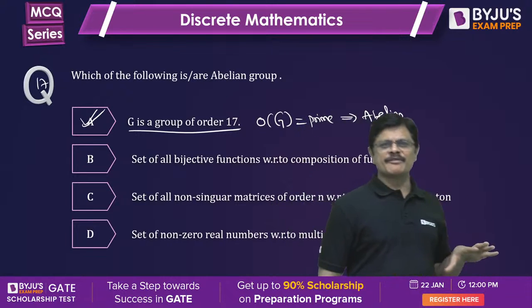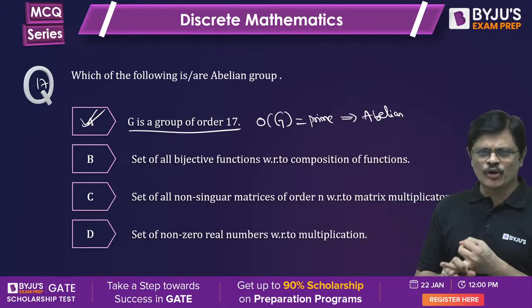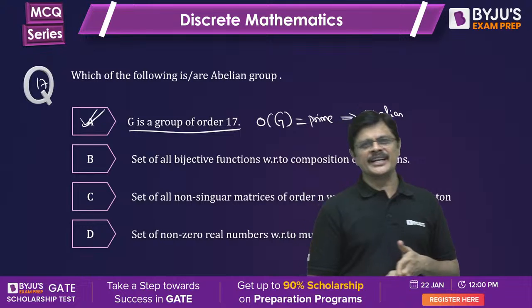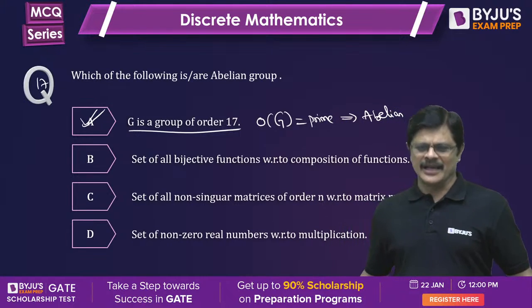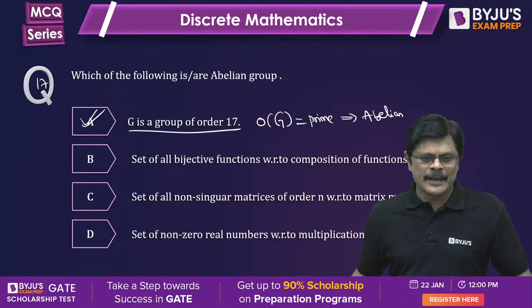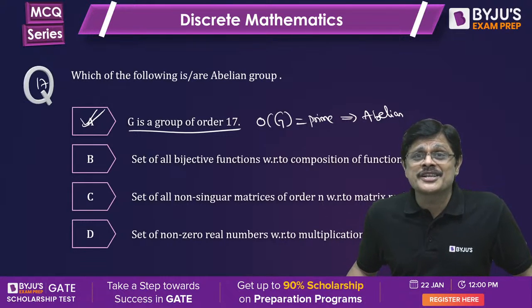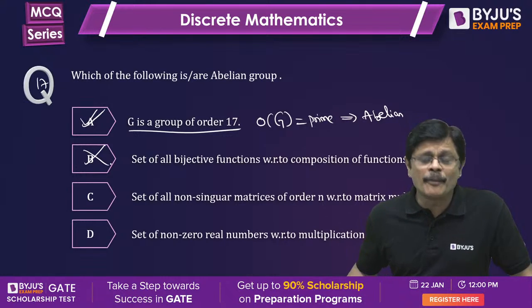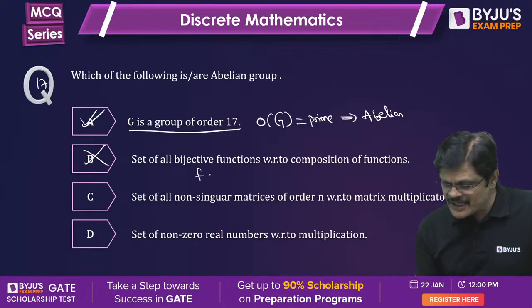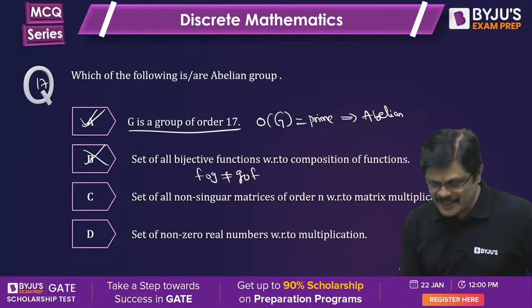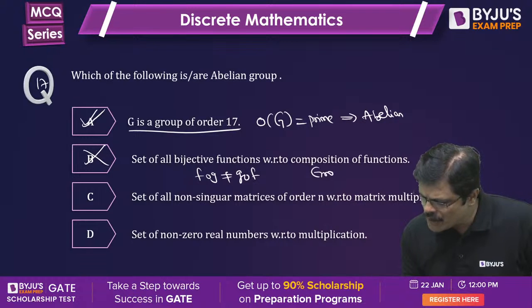With respect to composition it is associative. Identity exists, the identity function, and it is invertible, because bijective means one-one and onto, so the inverse also exists. But composition of two functions need not be commutative: f circle g need not be equal to g circle f. Therefore it is a group but not an abelian group.